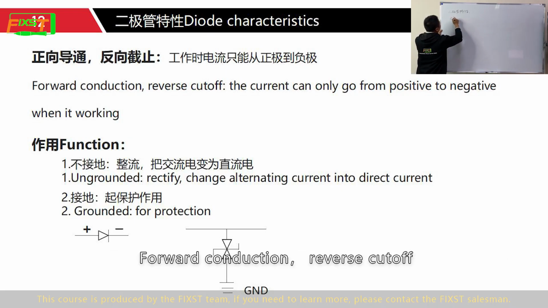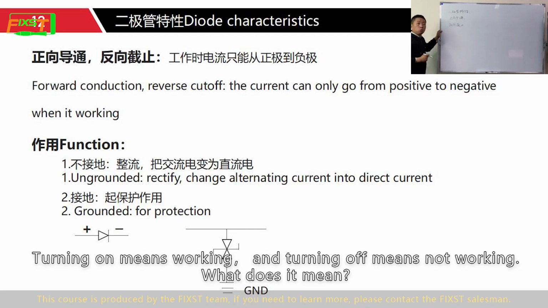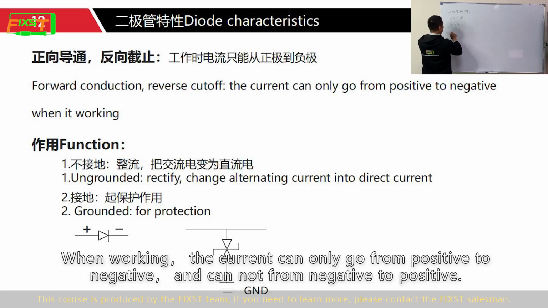Forward conduction, reverse cutoff. Turning on means working, and turning off means not working. What does it mean? When working, the current can only go from positive to negative, and cannot go from negative to positive.